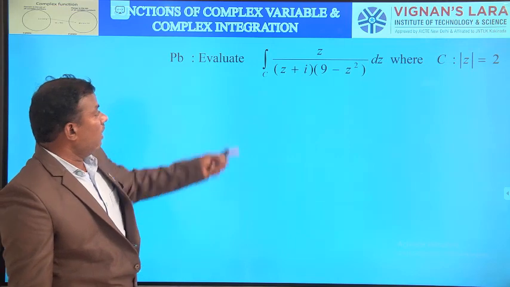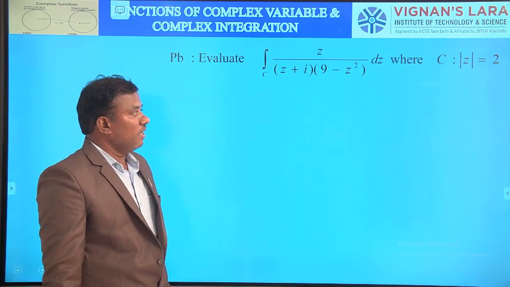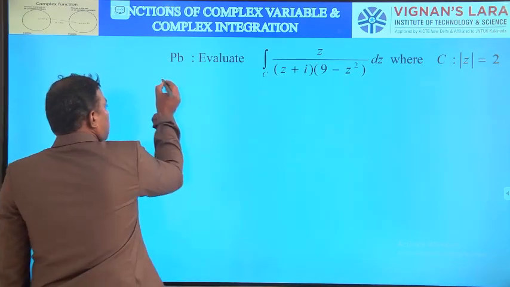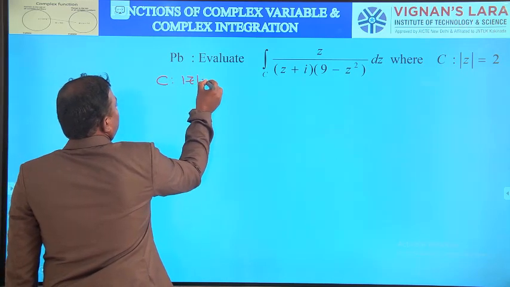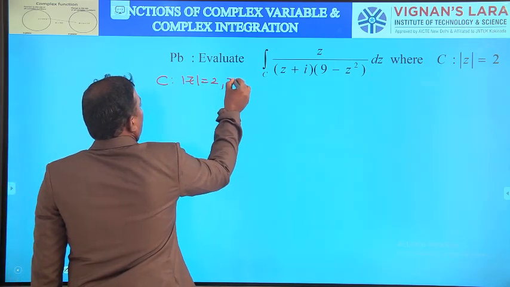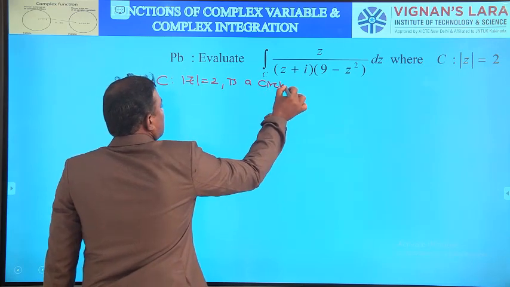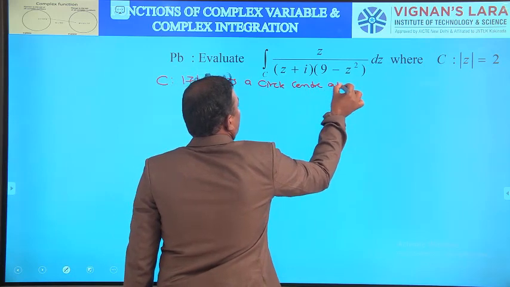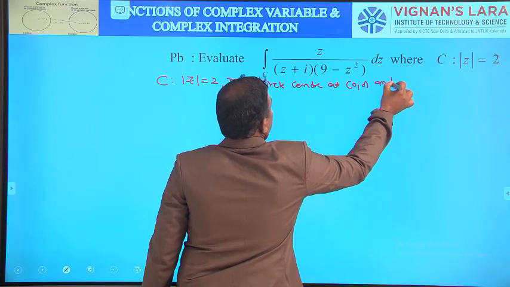Now evaluate the integral over C of z by (z plus i) into (9 minus z squared) dz, where C is mod z equal to 2. First, what is the curve C? Mod z equal to 2 is a circle with center at 0, 0 and radius 2 units.